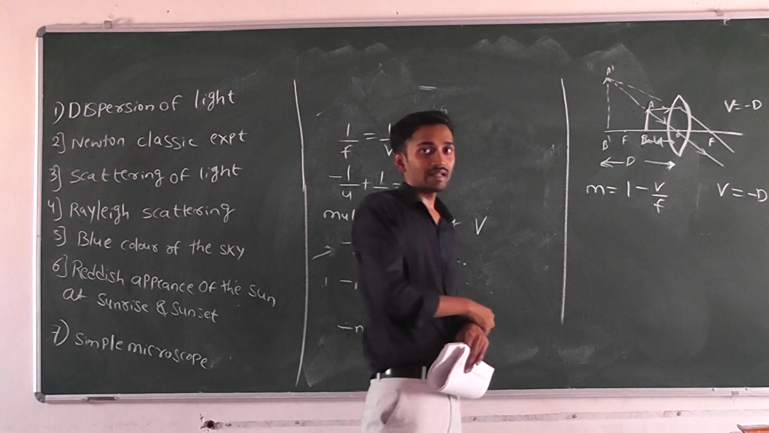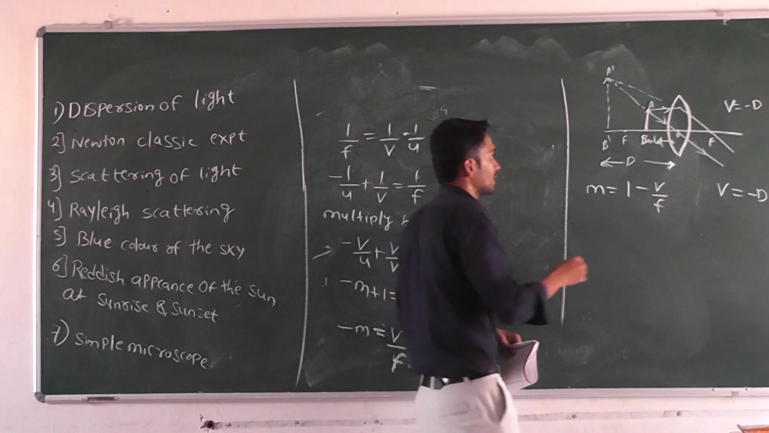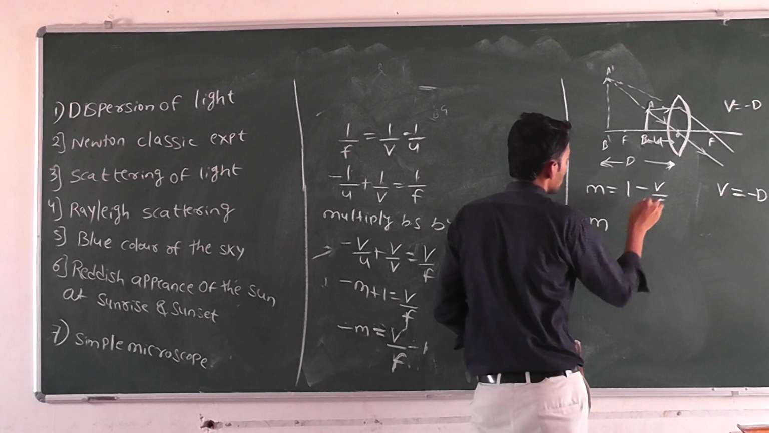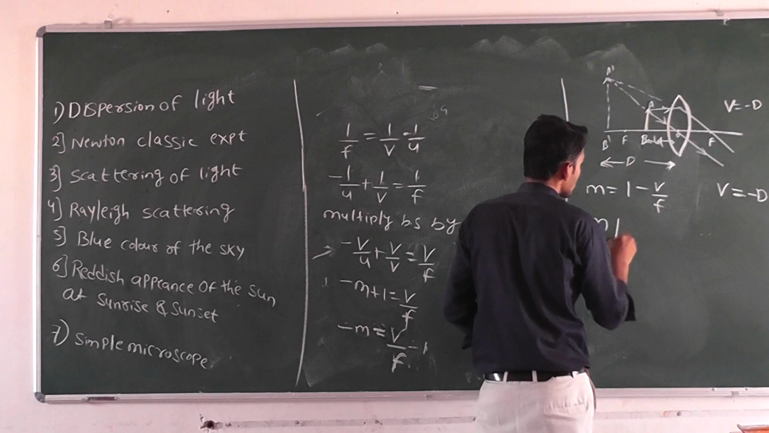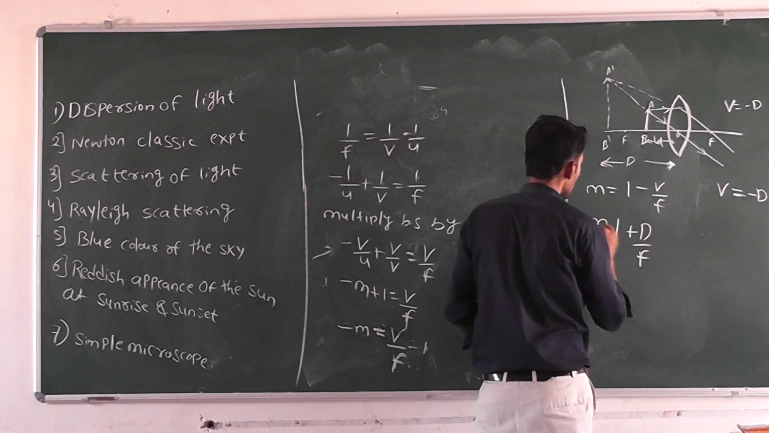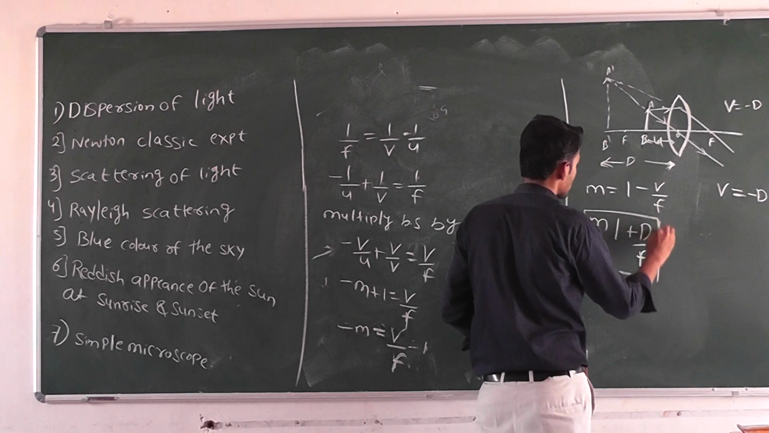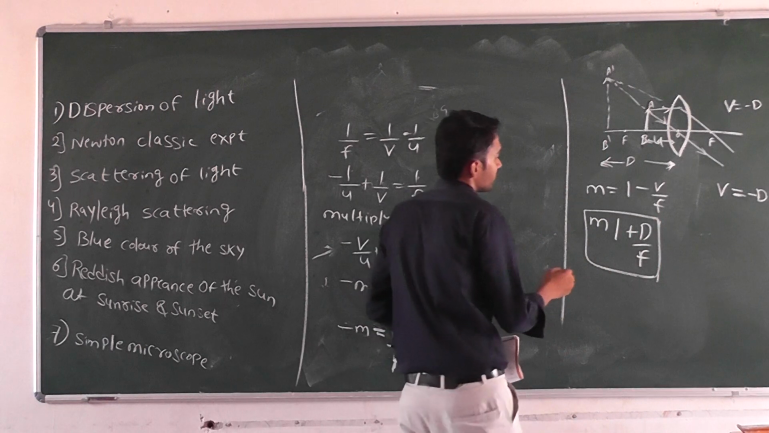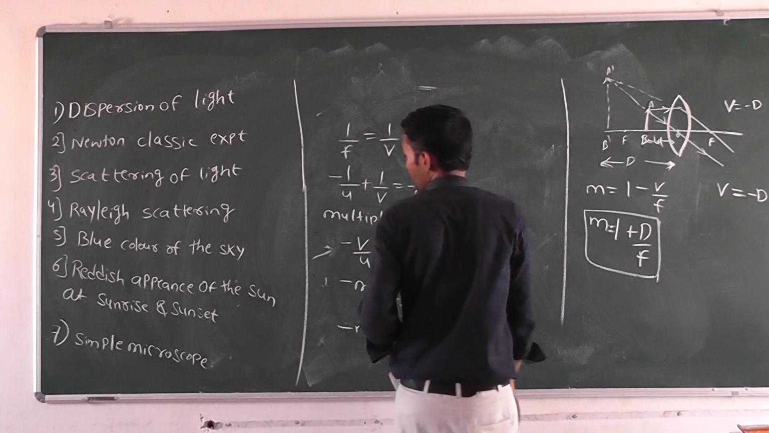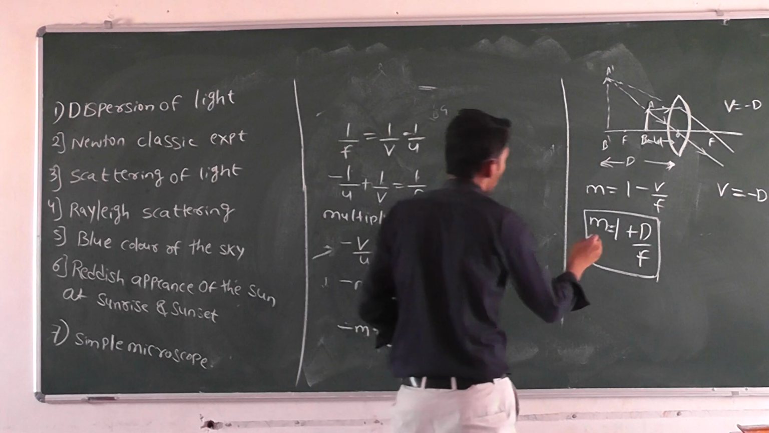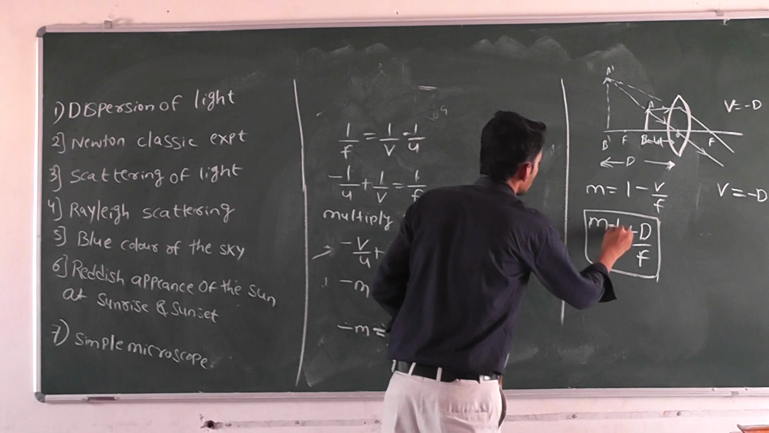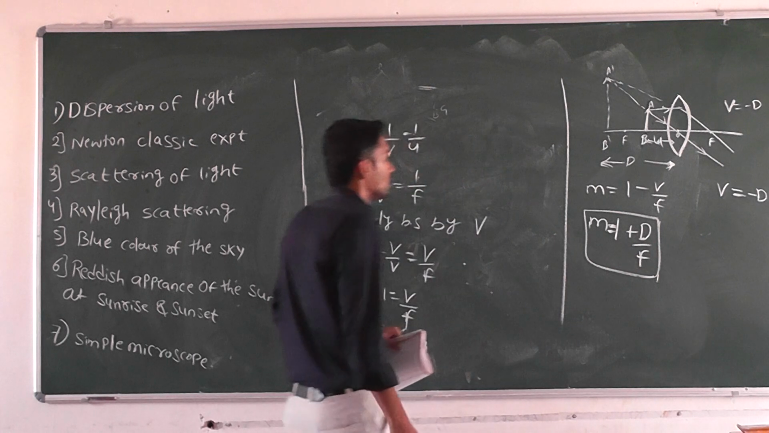According to the Cartesian sign convention, v will become -D. So m = 1 - (-D)/f, minus and minus make plus, so m = 1 + D/f. This is the expression for the linear magnification of a simple microscope, m = 1 + D/f.